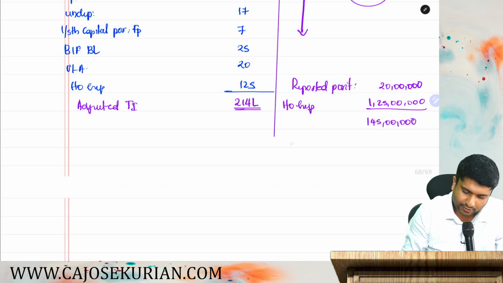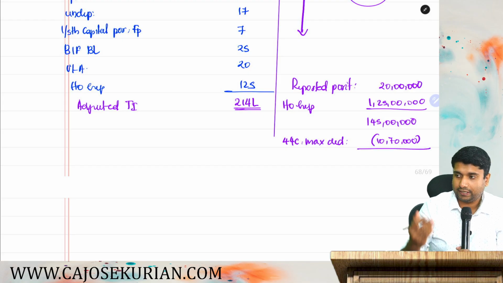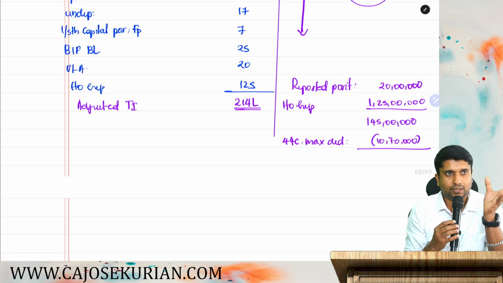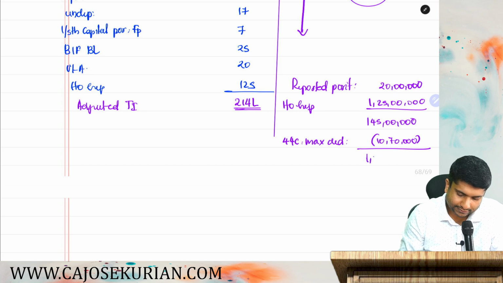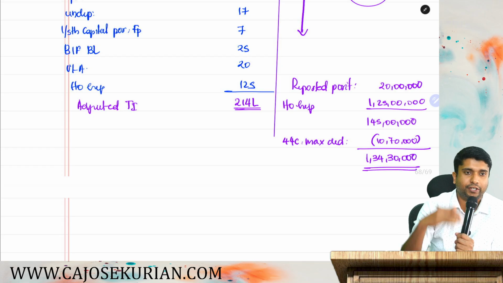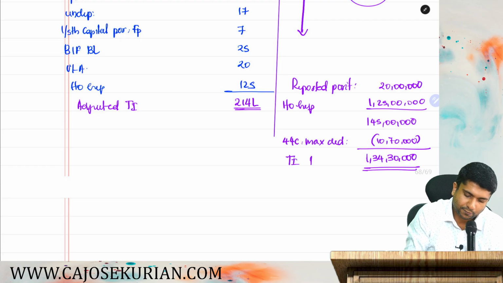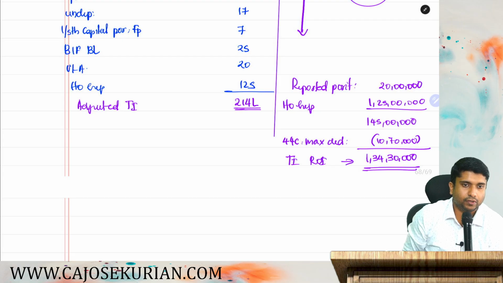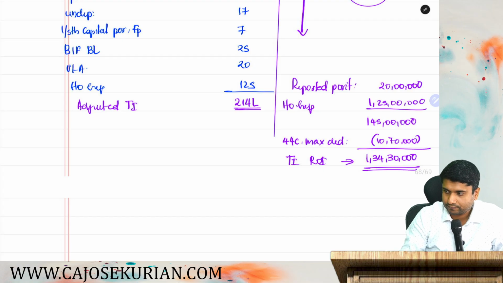From that you can claim, in accordance with 44C, maximum deduction shall be 10 lakh 70,000. So tell me, after netting off 10 lakh 70, how much will be the total income to be reported in your return of income? 1 crore 34 lakh 30,000 should be the total income that has to be reported in your return of income, and I hope it is clear. This is the total income as per return of income. Okay, this is how you have to compute the answer. I hope it is clear.